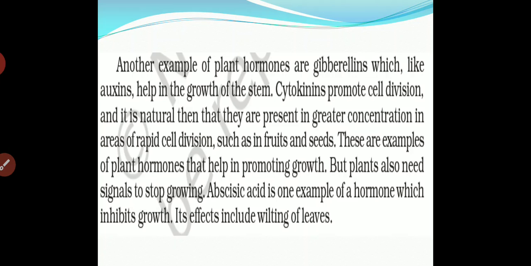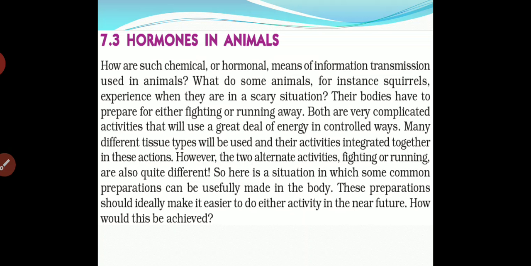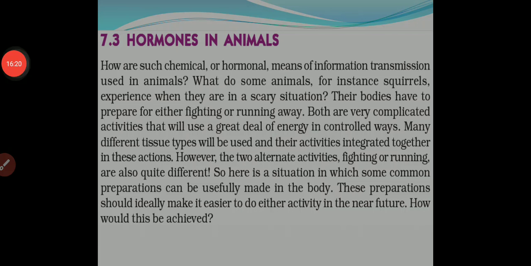First we started the growth hormone, which helps the plant to grow. After a certain stage we have to stop that growth. For stopping that growth there is another hormone known as abscisic acid. It will inhibit that growth, and its effects include wilting of leaves, due to which the growth will be stopped. Now the hormones in animals.